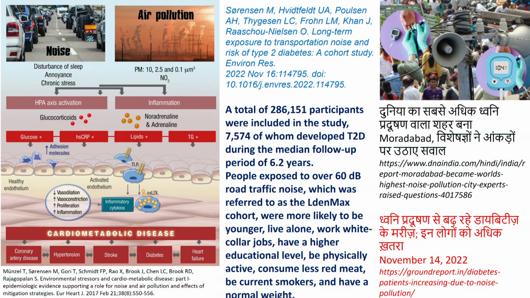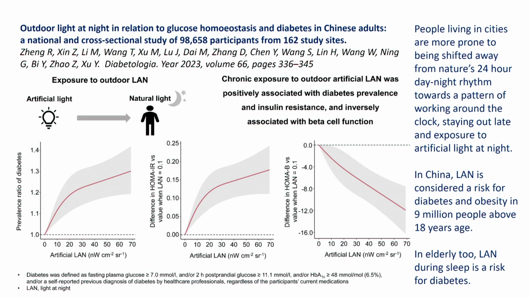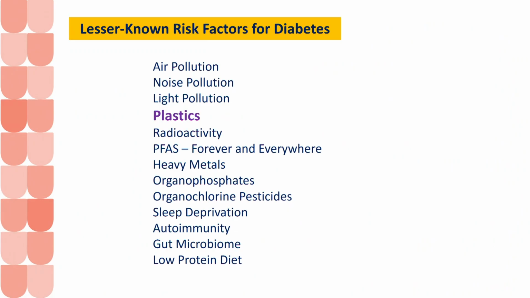This is a description of how noise pollution could affect glucose tolerance. Then I will talk about light pollution. This paper is also a very important paper from China. It is almost 100,000 population from 162 study sites, and they have shown that outdoor light, especially for people working at night, is also associated with a lot of diabetes. This was published in Diabetologia, so it's an authentic publication, and it was published recently.